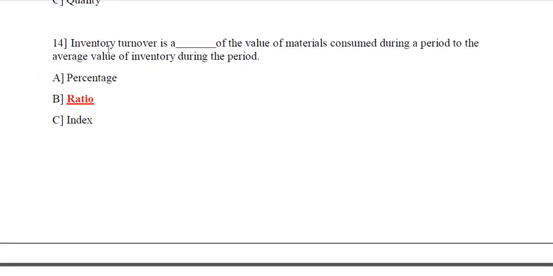Next, inventory turnover is dash of the value of material consumed during a period to average value of inventory during the period. So options are percentage, ratio, or index. So the correct answer is ratio. Inventory turnover is a ratio of the value of material consumed during a period to average value of inventory during the period.